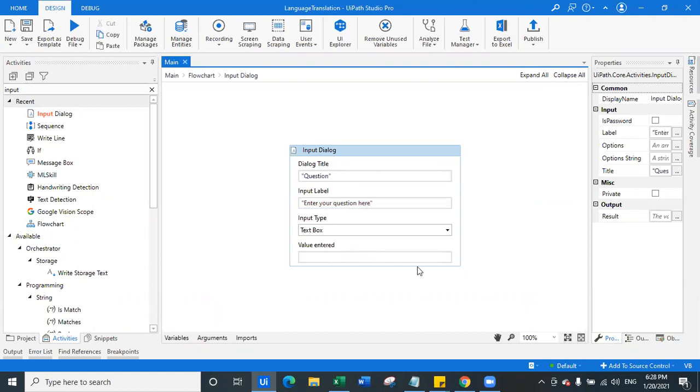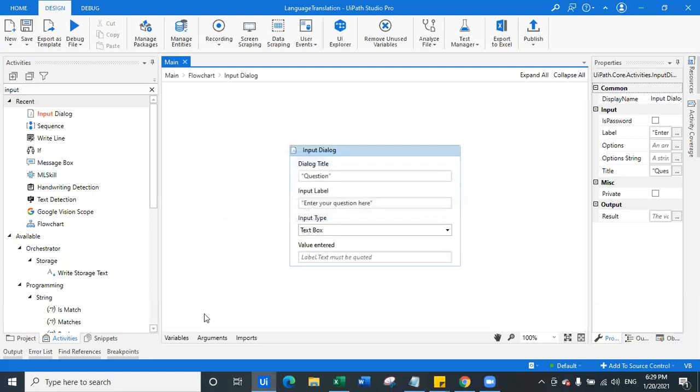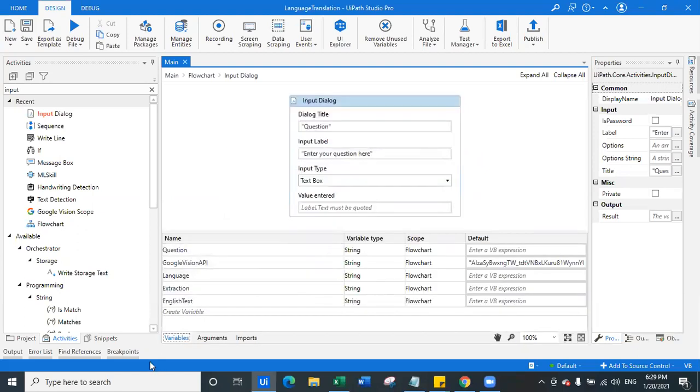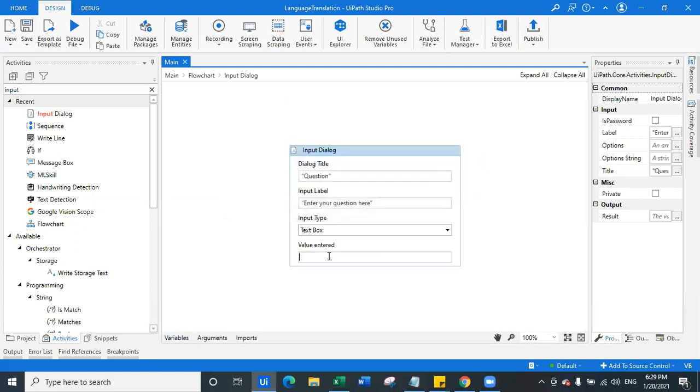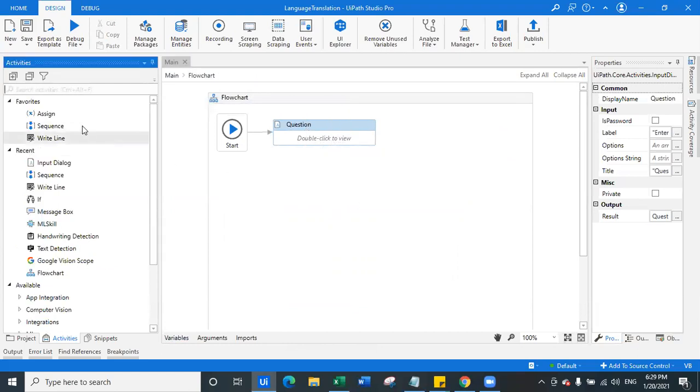Okay, and the question will be entered and stored in the question named variable. Oh, sorry, the variable already exists. Perfect. So we'll utilize the same variable here. Done. Now, once this question is asked from the user, what we will do is we will simply ask one more question.